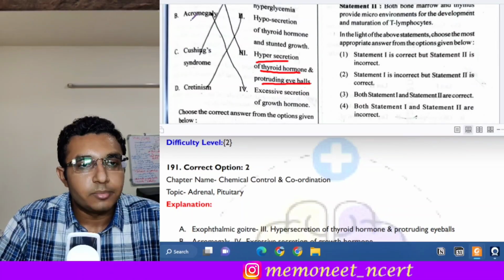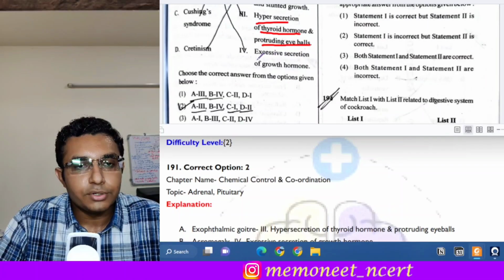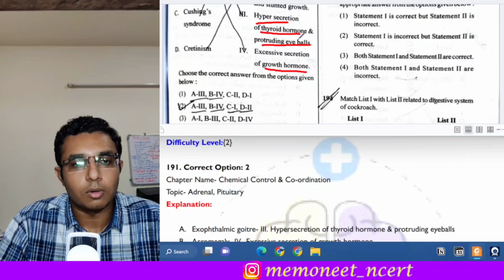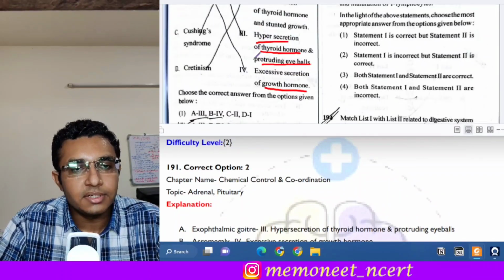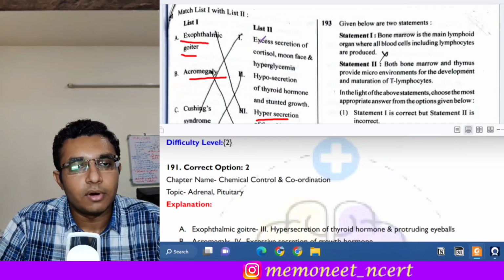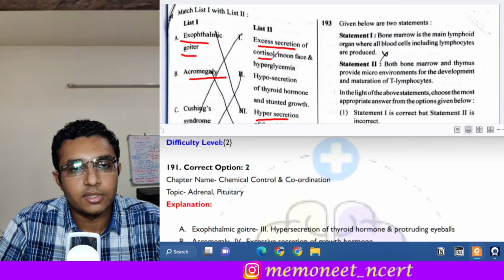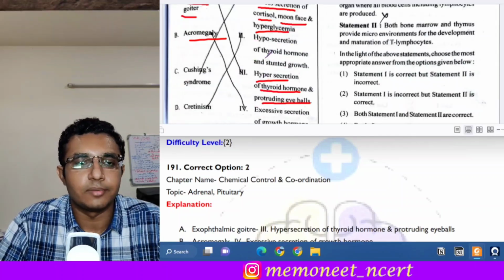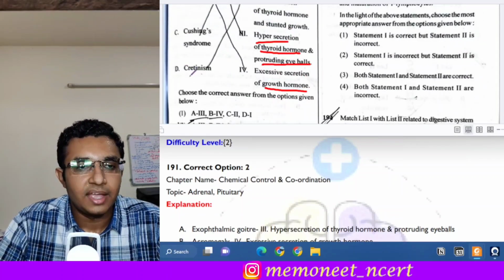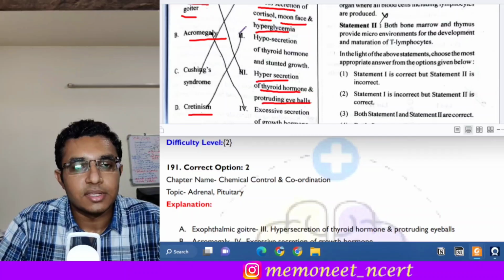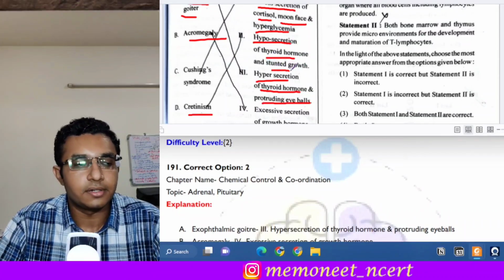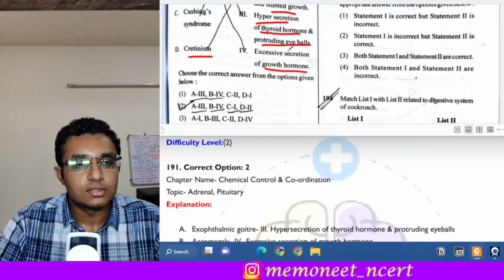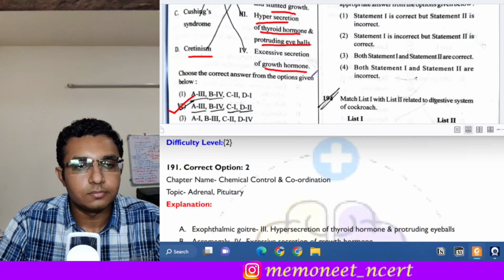Next is acromegaly. Acromegaly is seen due to the excessive secretion of the growth hormone from the pituitary. Next is Cushing syndrome. So in Cushing syndrome, there is excess secretion of cortisol and there is appearance of moon face and there is hyperglycemia. So C goes with 1. And D is cretinism. So in cretinism there is hyposecretion of the thyroid hormone which leads to stunted growth. Okay, so here the answer will be option 2.